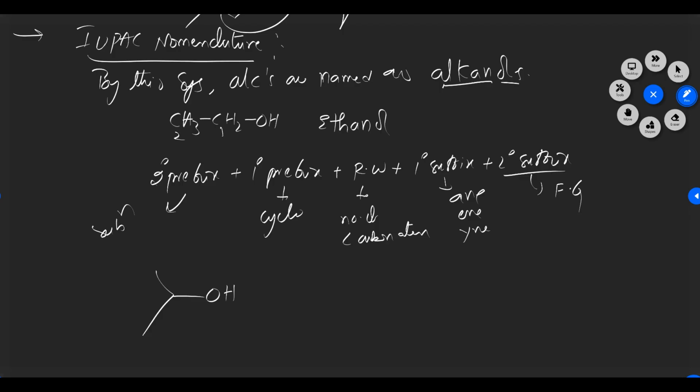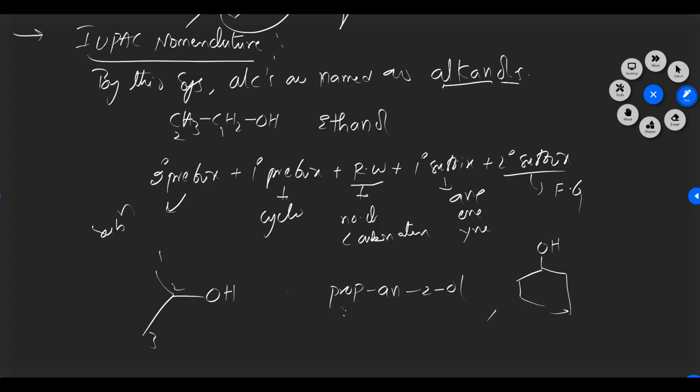For example, I have taken isopropyl alcohol. How can you give the numbering? We need to start from the edge of the molecule: 1, 2, 3. So what is the name? First we write the root word. Three carbons are present, select the longest chain, so you write prop. Next is the primary suffix, an. Next is 2-ol. Is there any substitution present in this one? No, we cannot give.